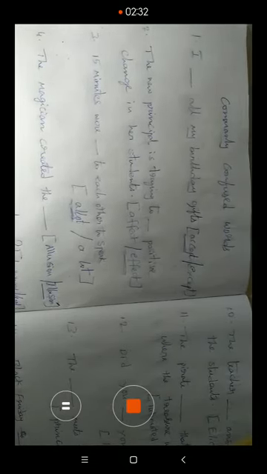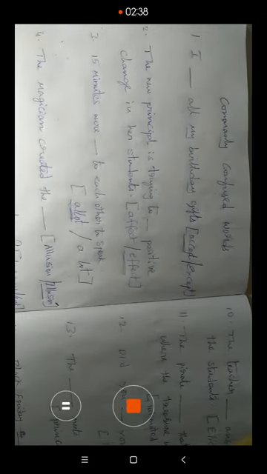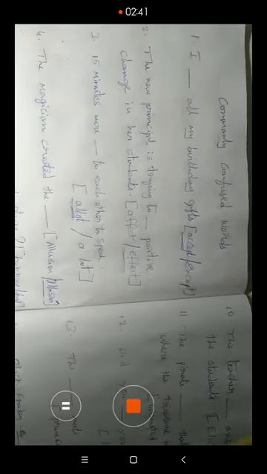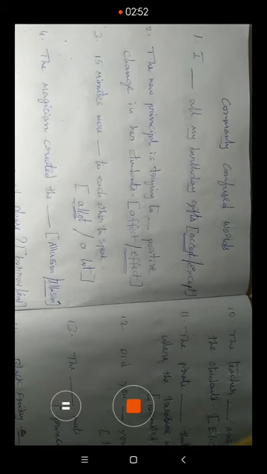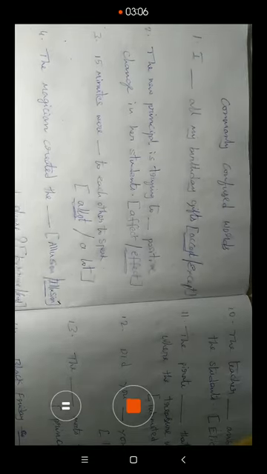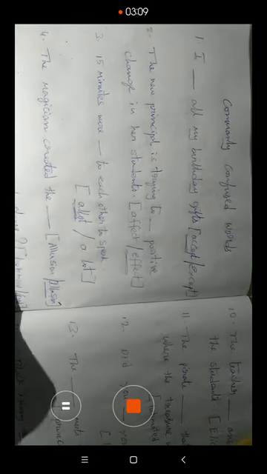May I dash a pencil please? Here two words are given, borrow and lend. Generally we use these words commonly, but there is a lot of difference between borrow and lend. Borrow means to take or accept something for a short time with the intention of returning it to its rightful owner. Lend means to give something for a short time with the intention of getting it back. So borrow means we are asking someone. Lend means we give to others. So the right answer is borrow.